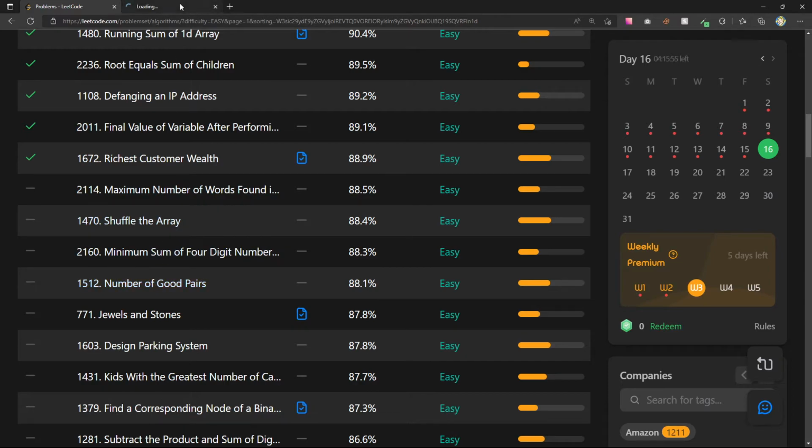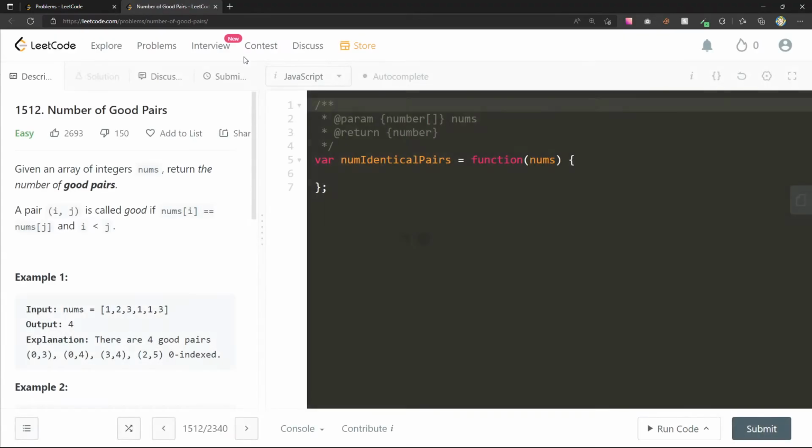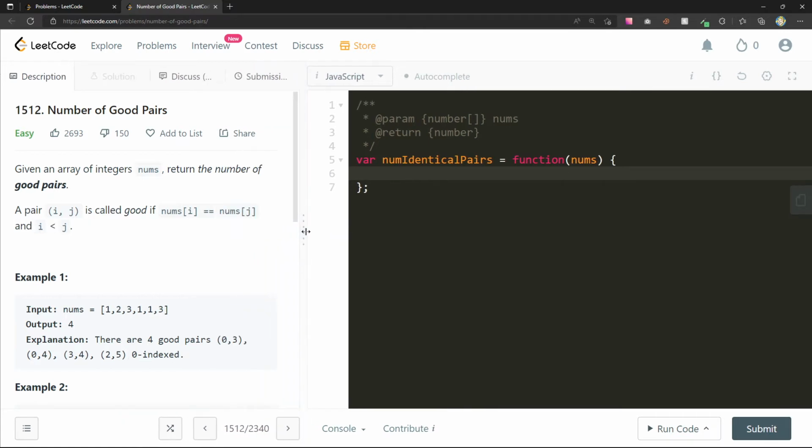Number of good pairs. Oh, this one is a fantastic question. Let me get some more water. Okay, I forgot how I eventually came to the answer for this one, but given an array of integers, nums, return the number of good pairs.